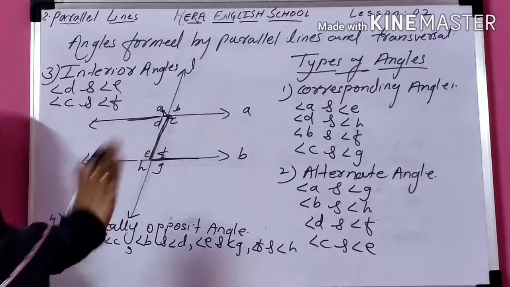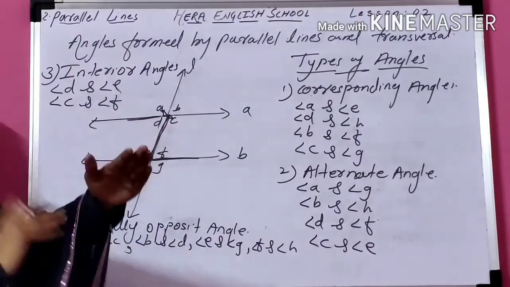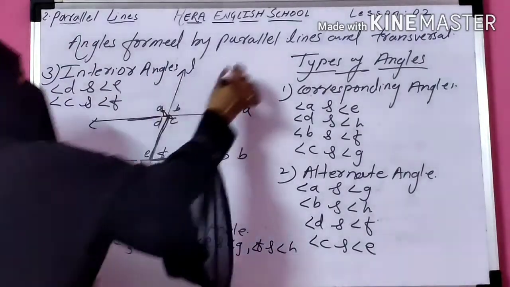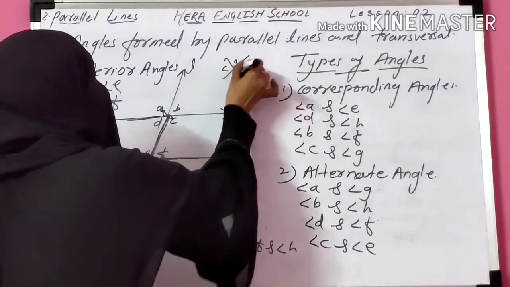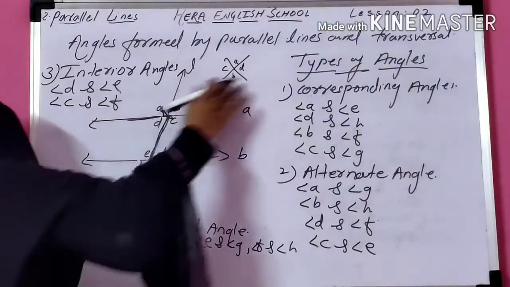Or you can say opposite angles, like that. Opposite angles or vertically opposite angles are of this type. These are the vertically opposite angles, and these are the vertically opposite angles.